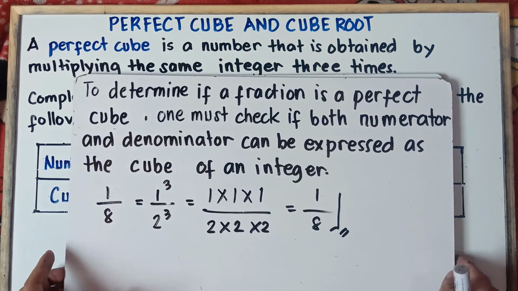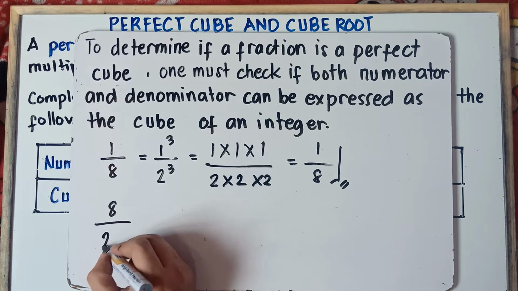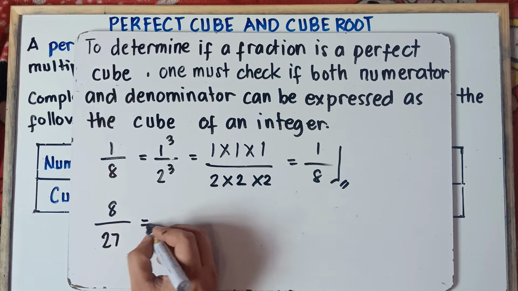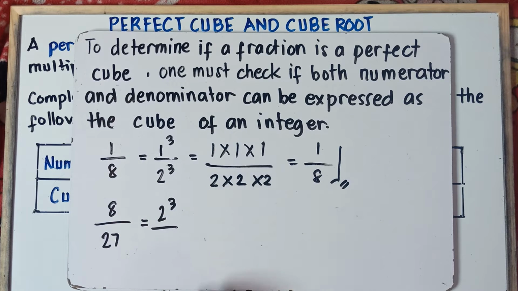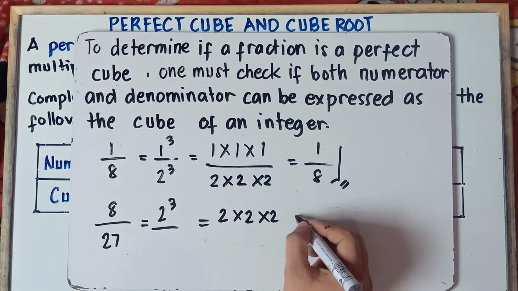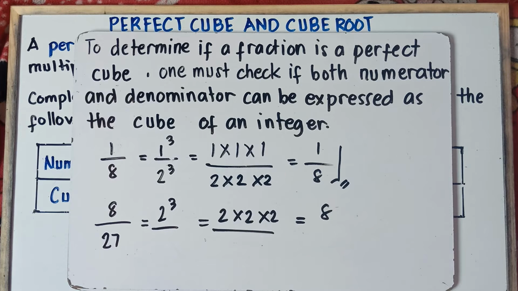Another example, class. If I say 8 over 27, can I say this is a perfect cube? So let's check. For 8, once again, we can write this as 2 cube. 2 cube is just the same as 8 because 2 times 2 times 2 is 8, right? How about for 27, class? Can I express this as the cube of an integer?